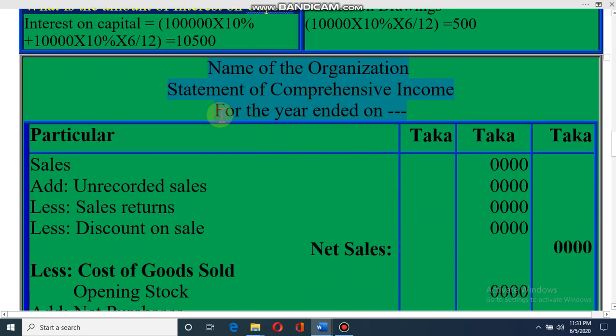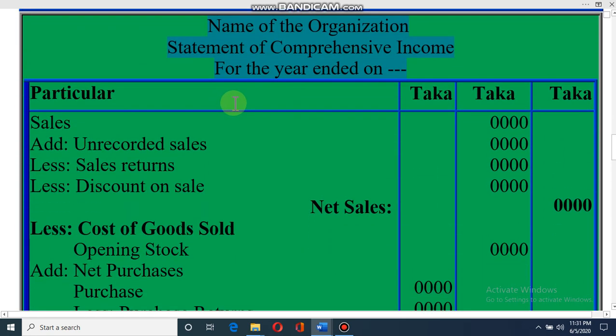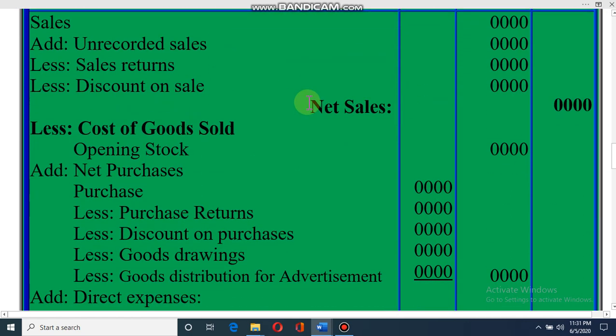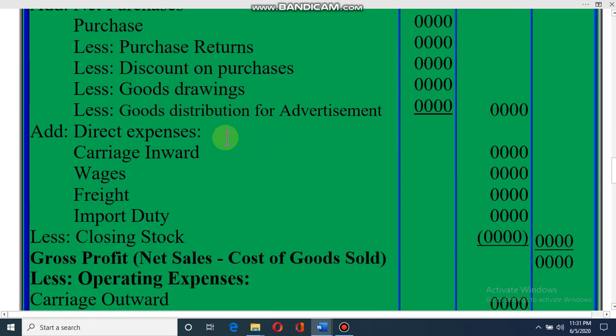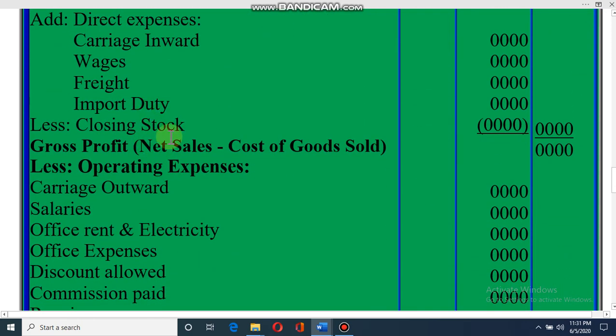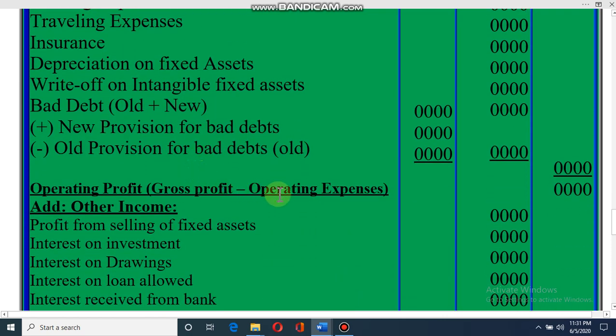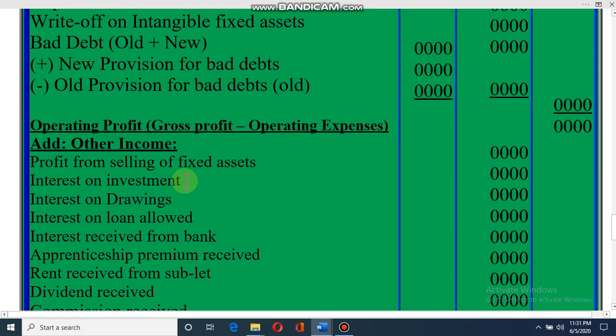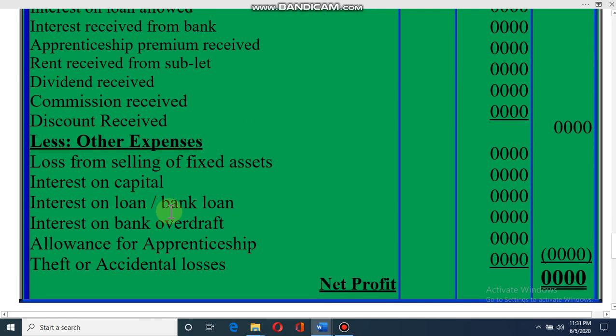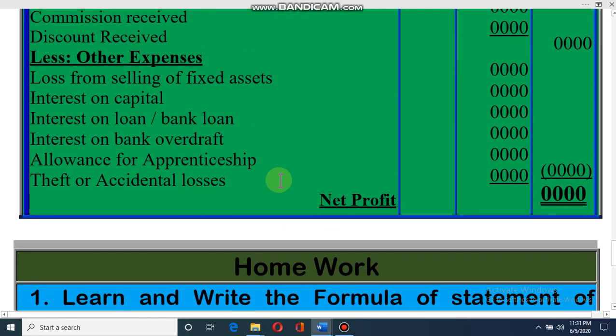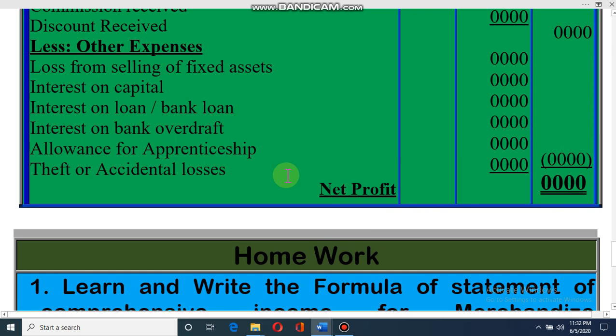Dear student, now for your betterment, last class full formula I am giving together: sales less cost of goods sold, then you will find out the gross profit, then operating expenses subtraction, then you get the operating profit, then adding other income, then less other expense, net profit. That means full formula together. I hope it will help you.